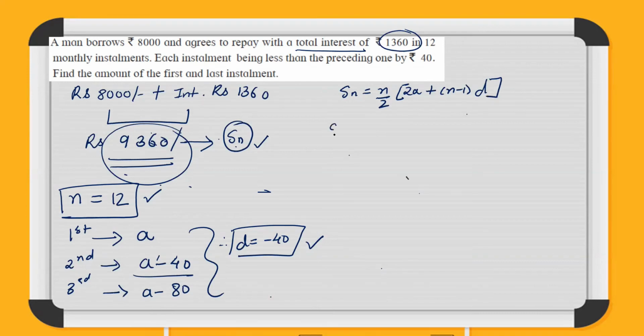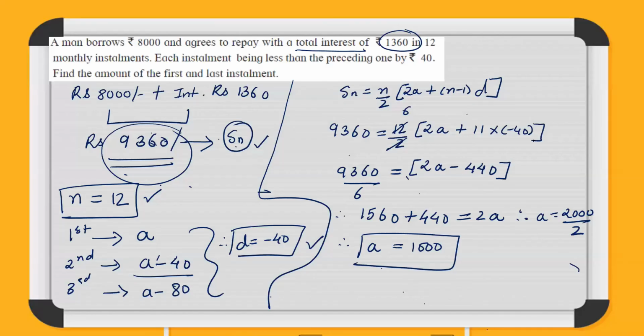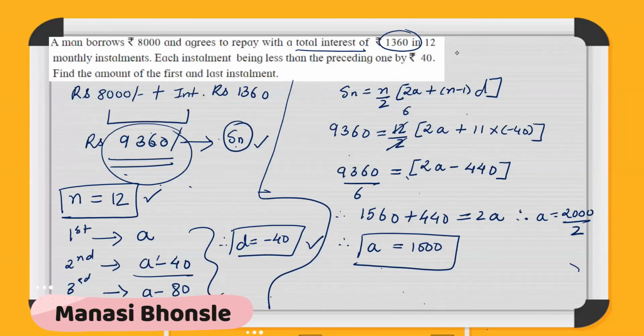Sn is 9360, equal to 12 upon 2, [2 into A plus 12 minus 1, which is 11, into minus 40]. So let us solve this for A and find out the value of A. We get the first term, A is equal to 1000.